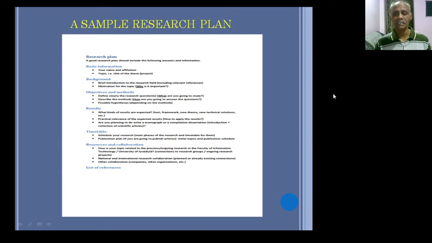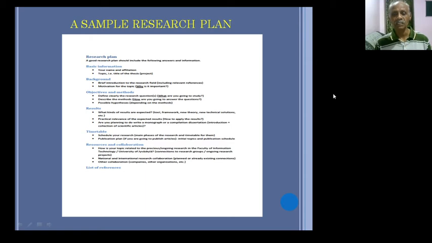The research plan starts with the following information. One is the basic information. For example, if you are doing research, your name and affiliation, your topic, that is the title of the thesis or your research project, should be given in the basic information. Background: a brief introduction to the research field including relevant references. Motivation for the topic, why it is important, you should describe in the background. The objectives and methods: define clearly the research questions, what you are going to study under this research project.